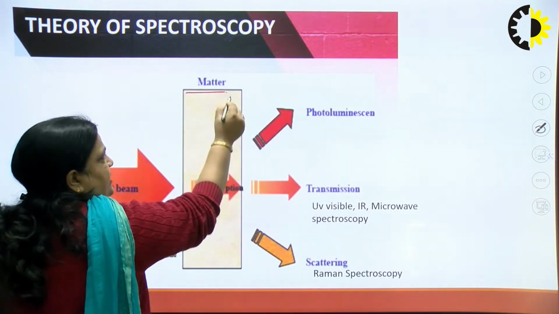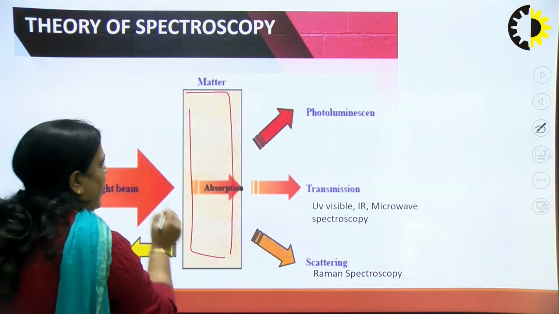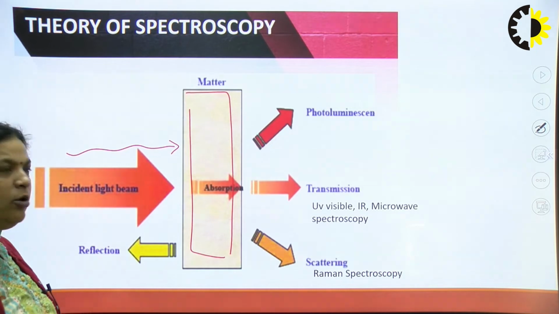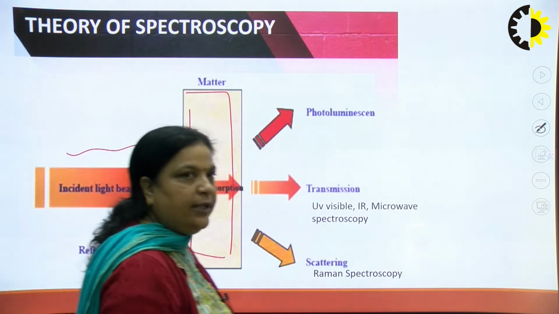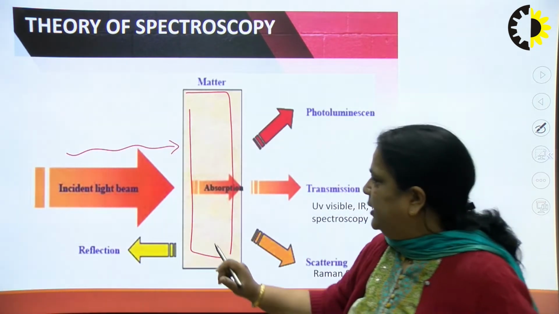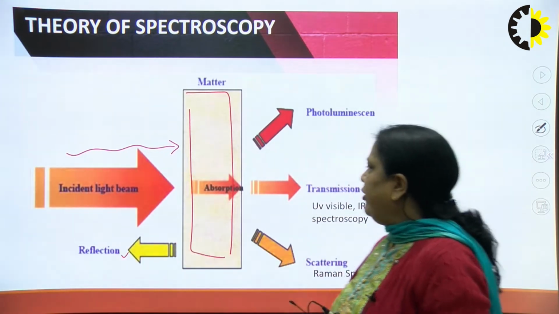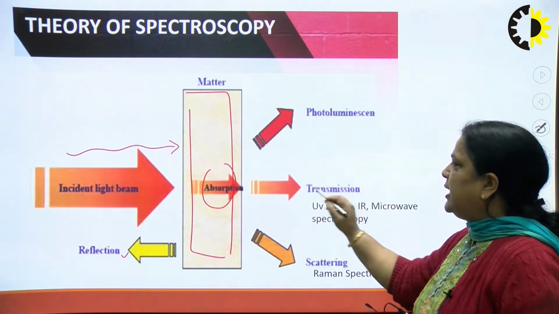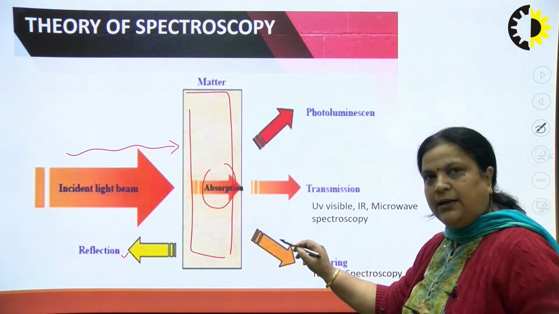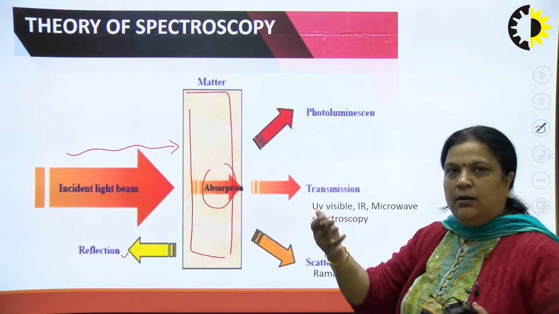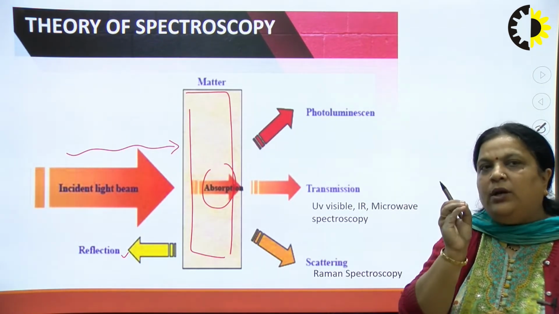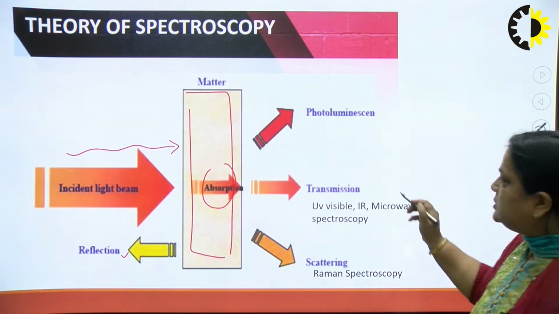Suppose this is a matter, and if the matter is irradiated with electromagnetic radiation of a particular wavelength, a part of it gets reflected, a part gets absorbed, and the rest is transmitted or scattered, or there is photoluminescence, that is, the sample or compound glows.